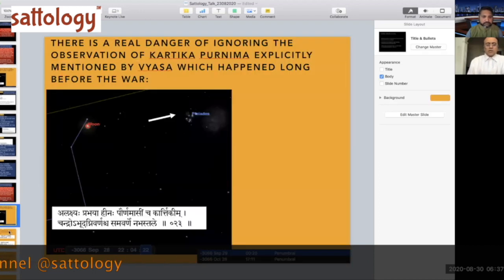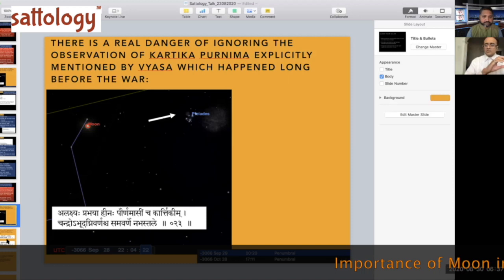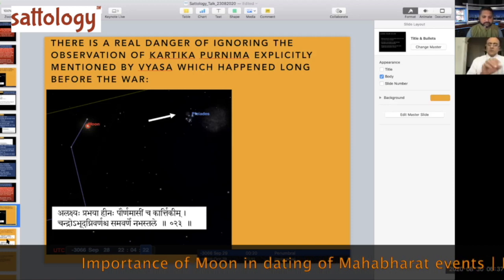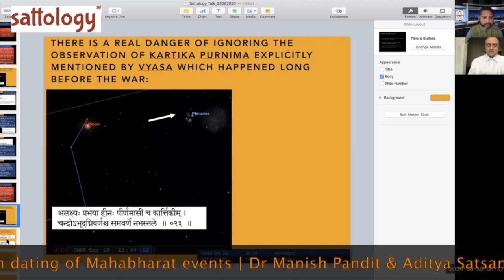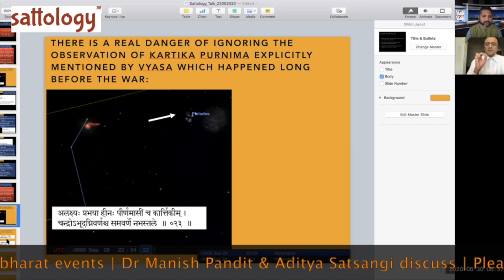I also want to point out two or three fallacies and one verse which I talked about last time, but did not mention completely. This verse I showed you is the real observation of Kartika Purnima, explicitly mentioned by Vyasa, happening long before the war.